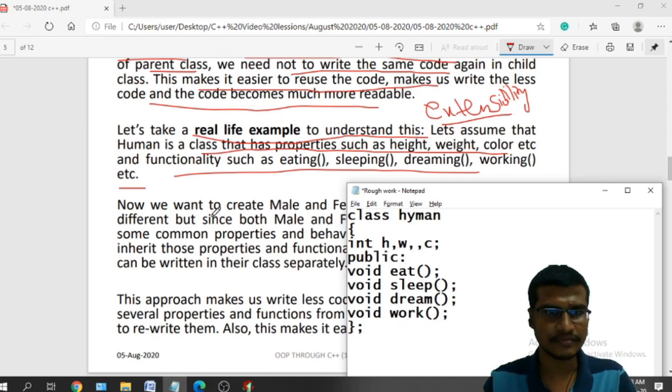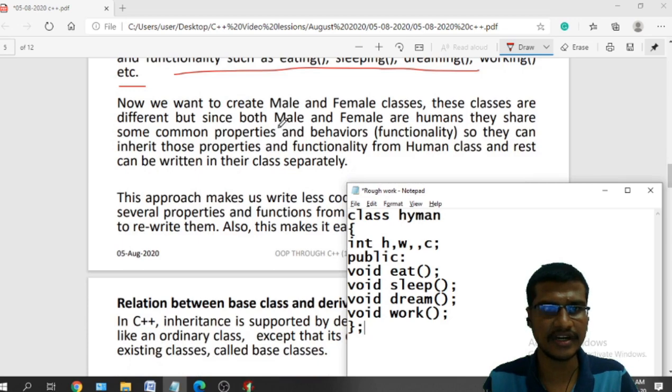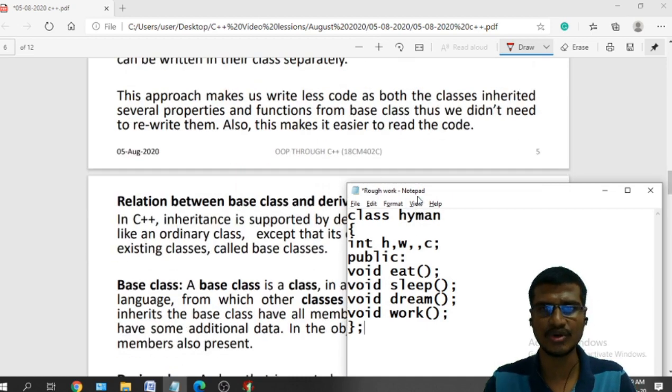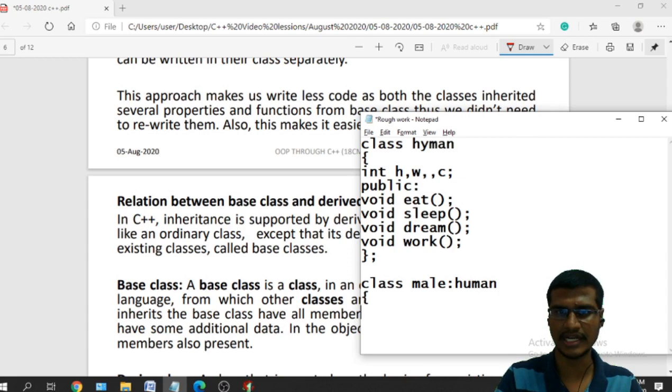Now we want to create male and female classes. These classes are different, but since both male and female are humans, they share some common properties and behaviors, so they can inherit those properties and functionality from the Human class, and the rest can be written in their own class separately. So if I want to define class Male, which derives from this Human class, and I want to define one more class, Female, the Female class also derives from the Human class.